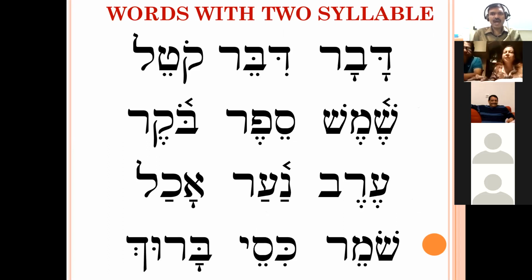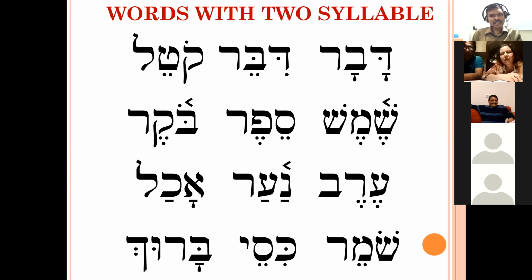This is the two-syllable word. Repeat after me. Davar means word, things, or matters. Then Dibber. See, there is a doubling dagesh in Beth, so that is Dibber. Kotel.